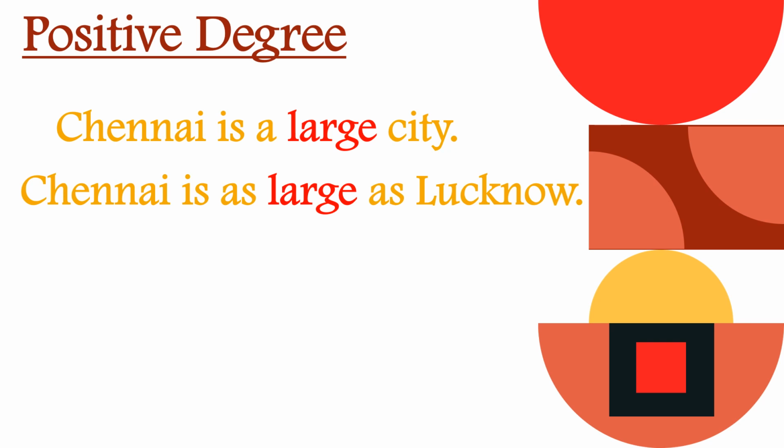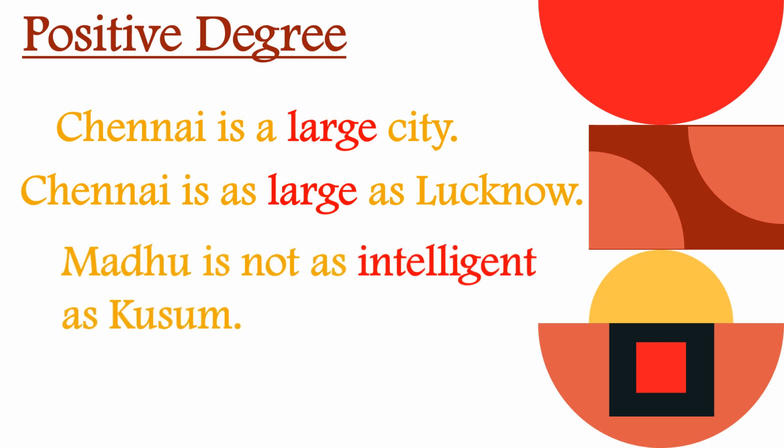Now let us take a few more examples. Madhu is not as intelligent as Kusum. So here the word is intelligent. Honey is sweet. So the positive degree is sweet.